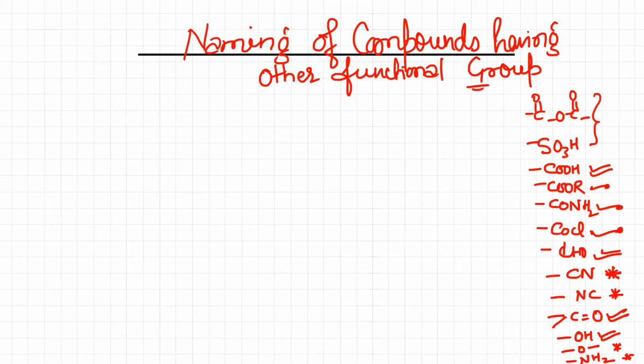So let's start with this CN. If CN is there as a functional group, that means no other group should be present, CN only. Earlier it was named as cyanide, ending with the cyanide suffix after the name. But at that time the carbon of this functional group was not included in the main chain.